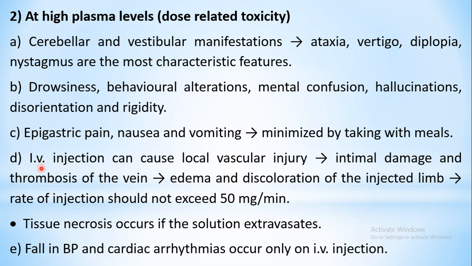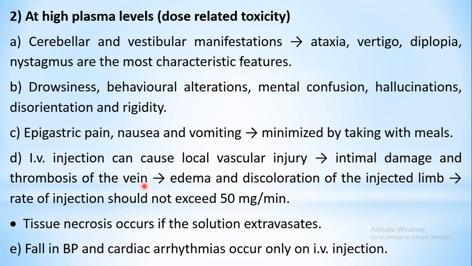Then, if this drug is given by IV injection, it can cause local vascular injury. Wherever you are injecting this drug, it can produce intimal damage in that region. Whichever vein you are injecting, the intima of that blood vessel at that point may get damaged, or thrombosis of the vein may also take place.